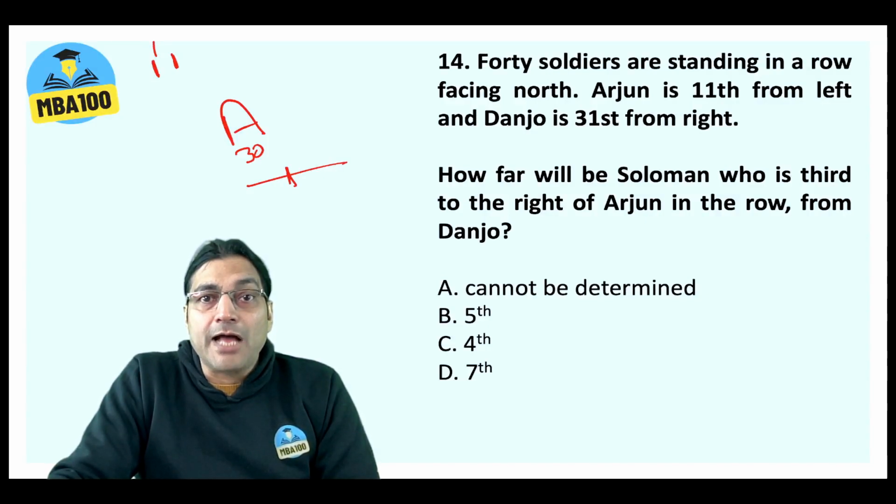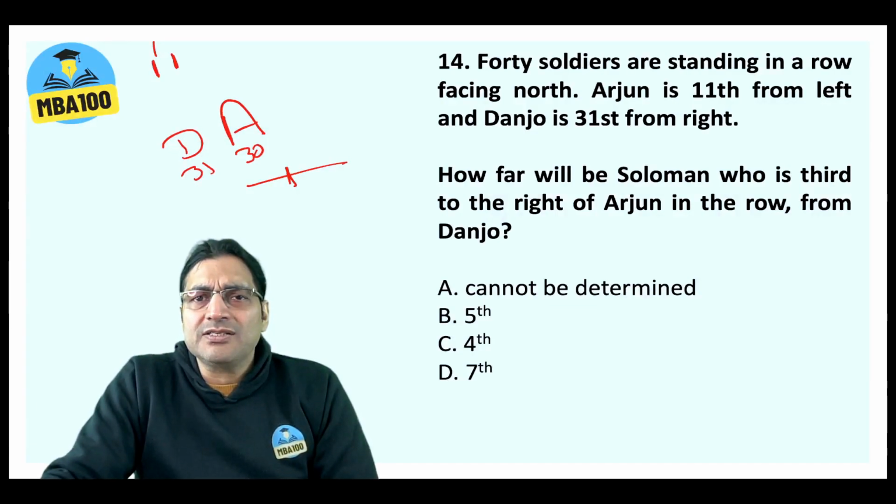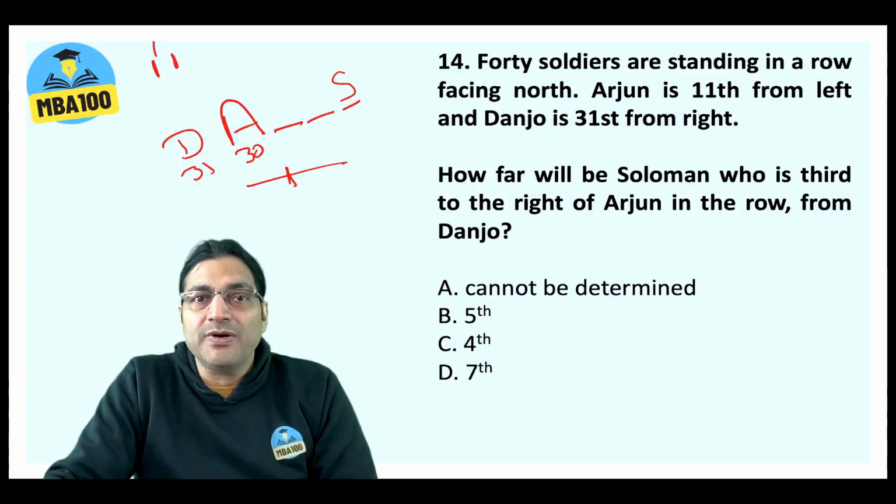And Danjo, such a dangerous sounding name, is 31st from right. There is one more piece of information. Solomon is third from the right of Arjun. So Solomon is fourth from the right of Danjo. How far will be Solomon, who is third to the right of Arjun in the row, from Danjo? Of course, fourth. So 14th is C.